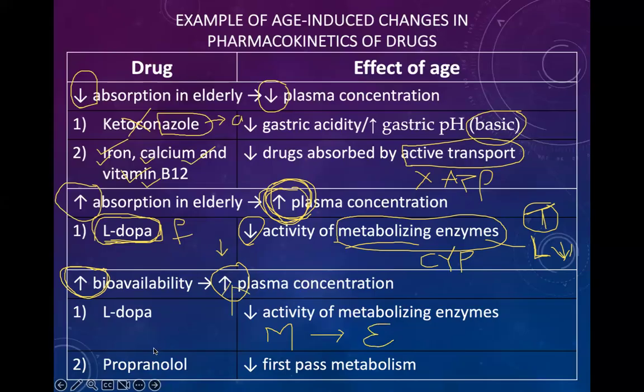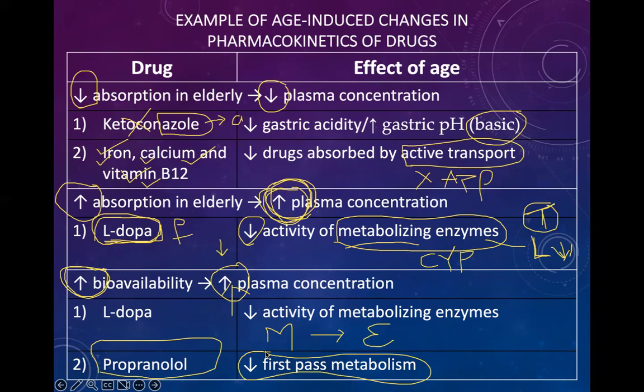The second example is propranolol. This drug is a beta blocker, a non-selective beta 1 plus beta 2 blocker. Propranolol has extensive first pass metabolism. Remember, in elder, there is decrease in the first pass metabolism.